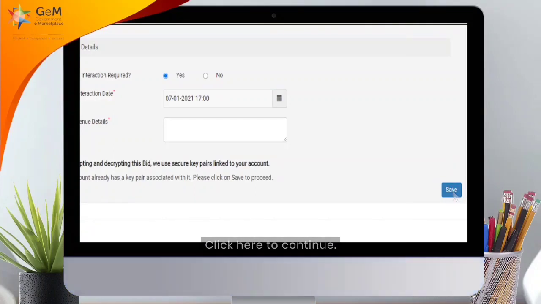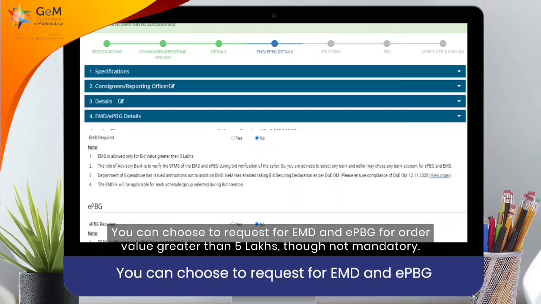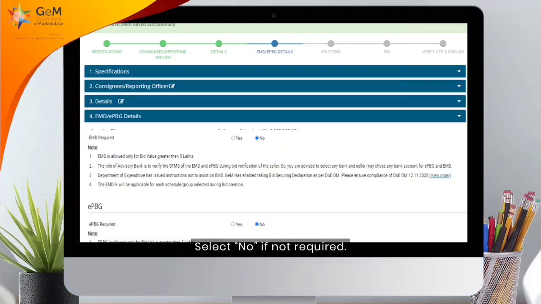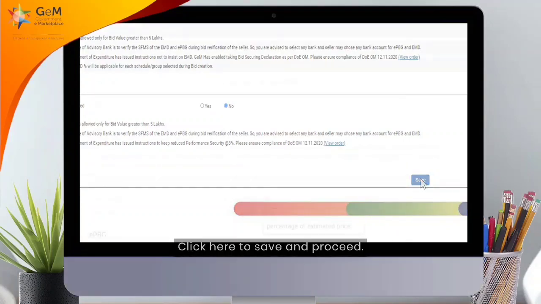Click here to continue. You can choose to request for EMD and EPBG for order value greater than 5 lakhs, though not mandatory. Select No if not required. Click here to save and proceed.